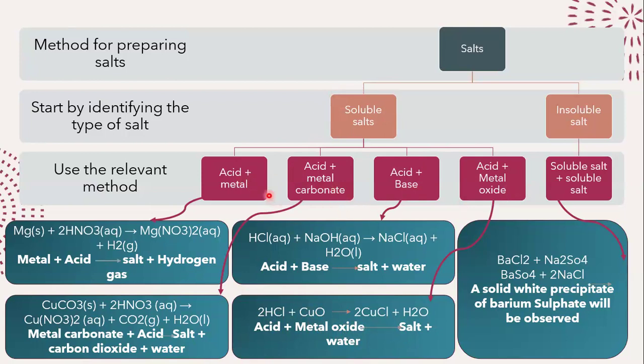So when it comes to soluble salt, the acid is the common thing. And then you can react the acid with different things, either directly with a metal, or with a carbonate, or with an alkali, or with an oxide, doesn't matter. Any of these four possibilities will give you your salt.